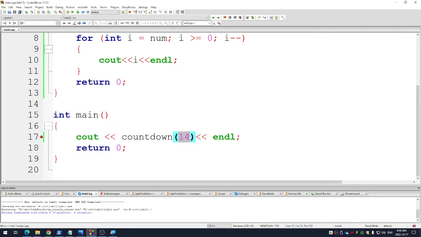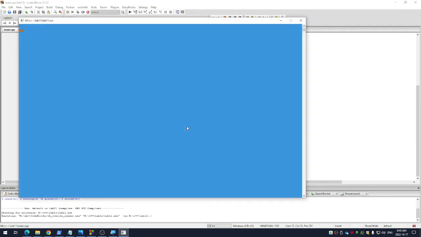What if I say 27? It counts down from 27. I don't really have to go in and change anything in my code. I've kind of got this command that will just count down from whatever I want it to.